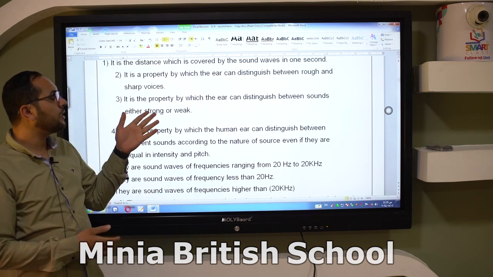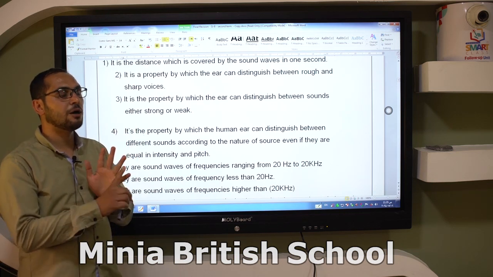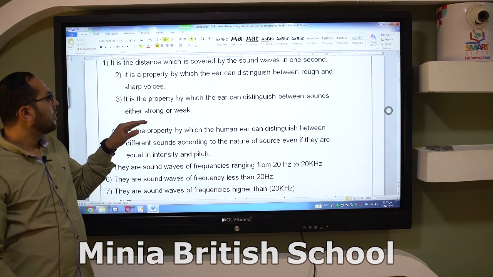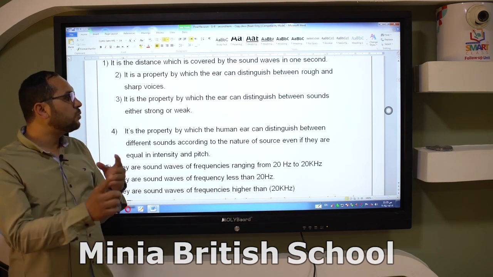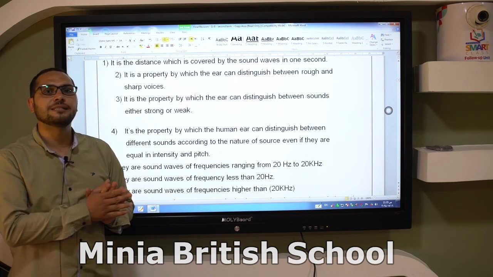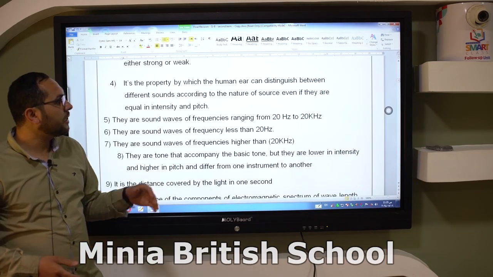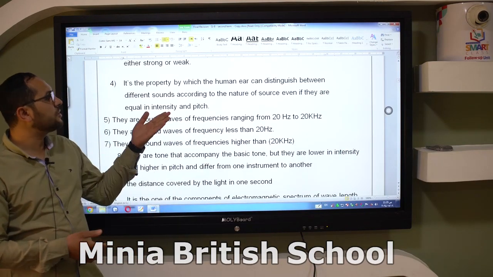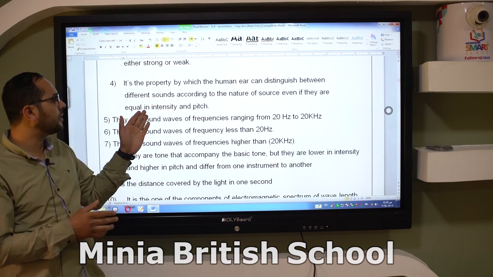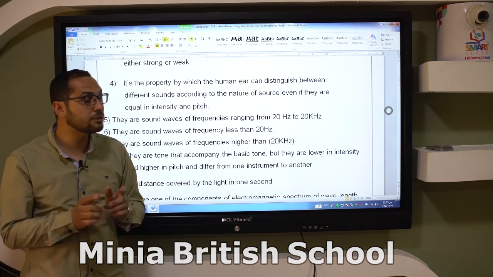As you know, sound has 3 properties: sound pitch, sound intensity, and sound quality or sound type. Number 3, it is the property by which the ear distinguishes between sounds that are either strong or weak. This is the sound intensity. Number 4, it is the property by which the human ear can distinguish between different sounds according to the nature of the source, even if they are equal in intensity and pitch. This is the meaning of sound quality or sound type.